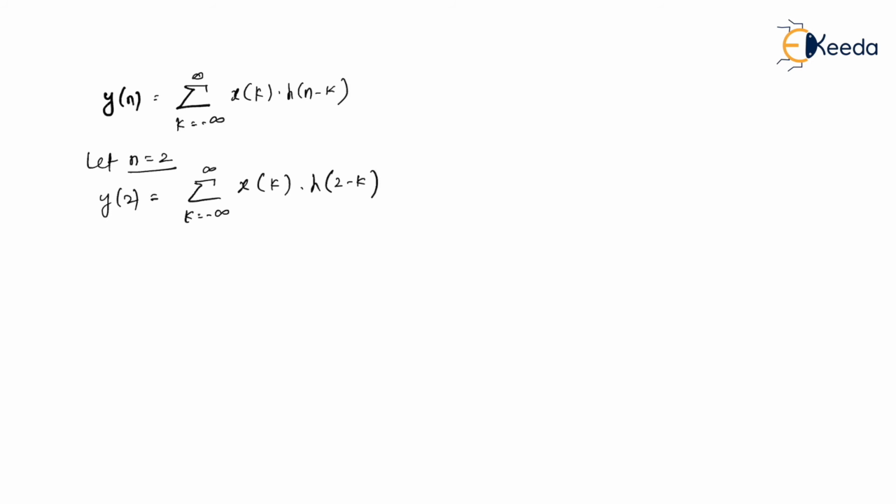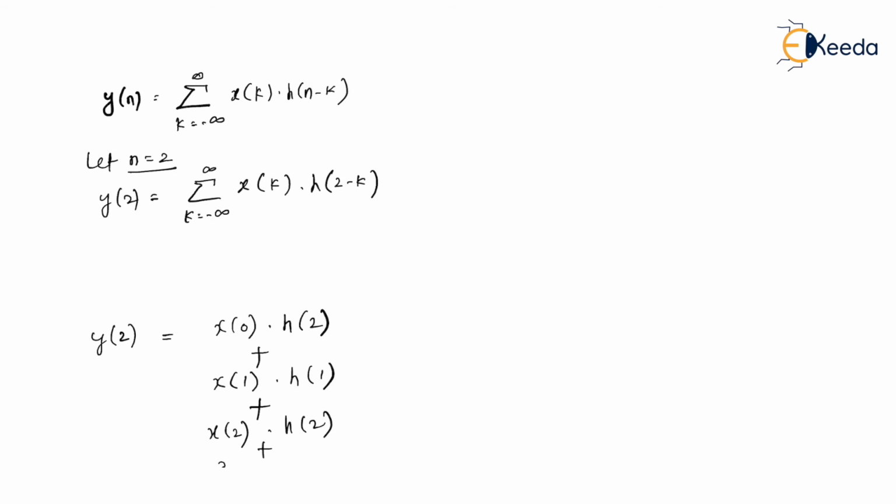So now I'll expand this by substituting certain negative values of k, also k equal to 0, and certain positive values of k. So now this is the y of 2 relation. Let me substitute k equal to 0 first. In that case, it becomes x of 0 times h of 2 itself plus, now I'll go on expanding all positive values of k. In that case, it will become x of 1, that is at k equal to 1, times h of 1, plus x of 2 h of 2 plus x of 3.